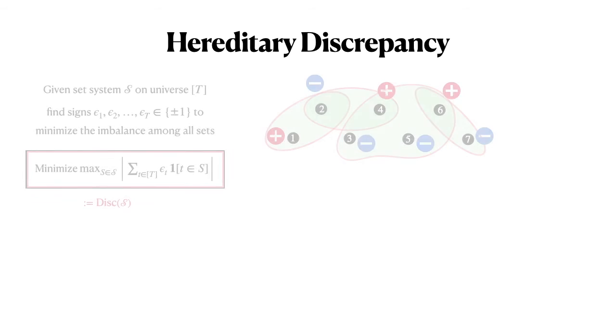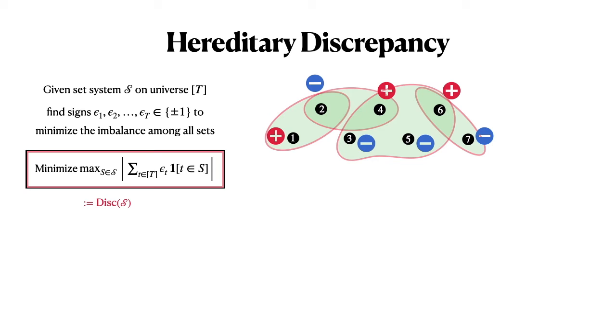So as we'll see in a second, the right bound will be coming from what's called the hereditary discrepancy. So let me introduce this notion, which is a very well studied notion in discrepancy theory. Let me start by defining the discrepancy of a set system first. So suppose we are given a set system on the universe 1 through t.